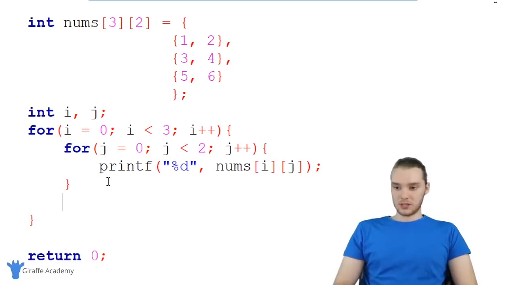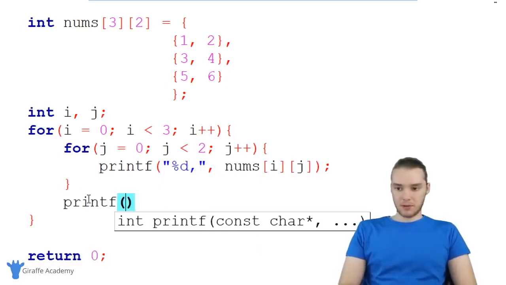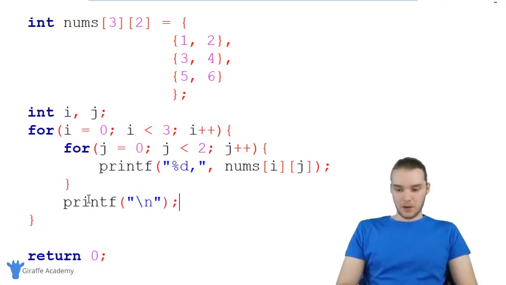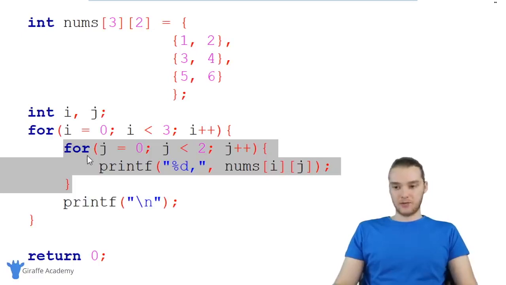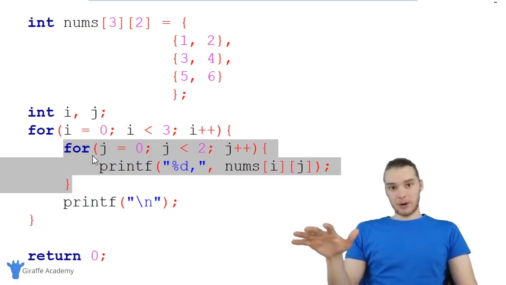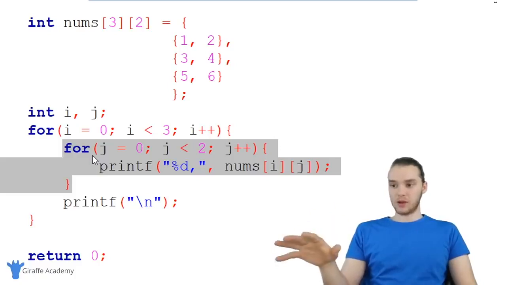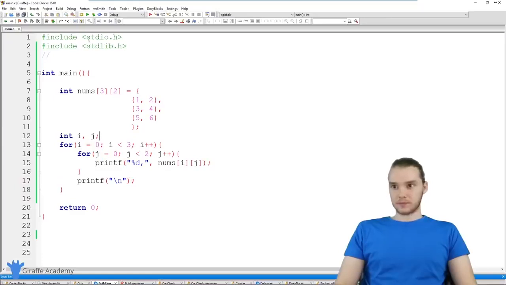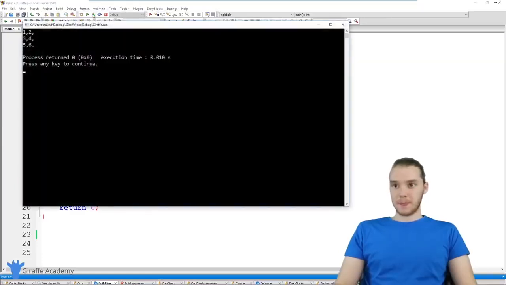And now just so this is formatted a little bit better, why don't we put a comma right there. And then I'm also going to put another printf over here that's just going to print out a new line. And you'll notice that this printf is outside of this inner for loop. So I'm going to run this program. We're going to see what it does. You guys will see exactly what's happening, and then I'll walk you through a little bit more what is going on. So let's run this program.